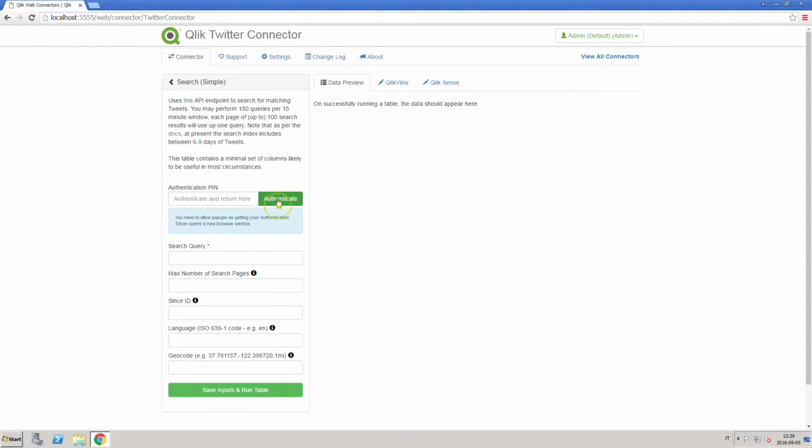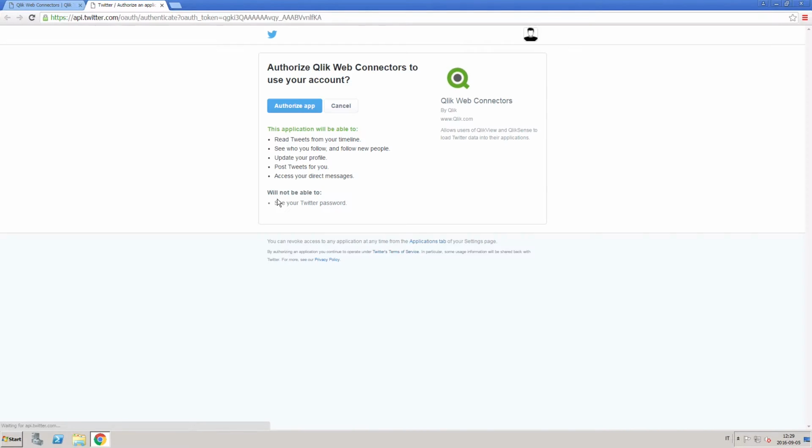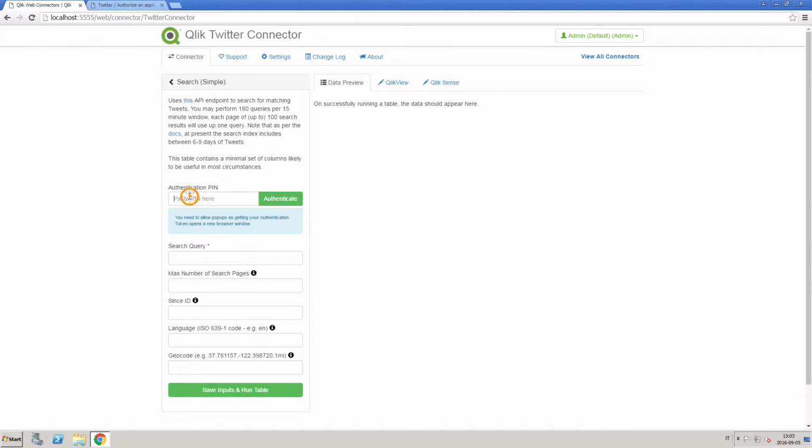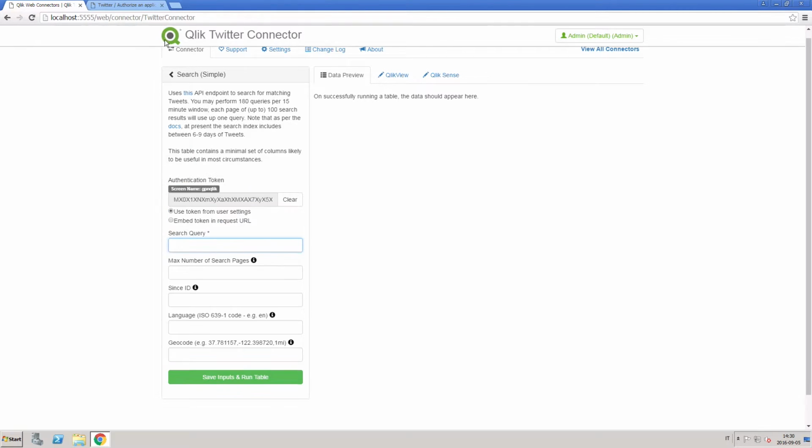Click on the Authenticate button and you will be redirected to the Twitter authorization page. If you are already logged into your account, click on the Authorize App button. Twitter will return a PIN number. Copy and paste it into the Qlik Web Connector page. Now we can define the query parameters.